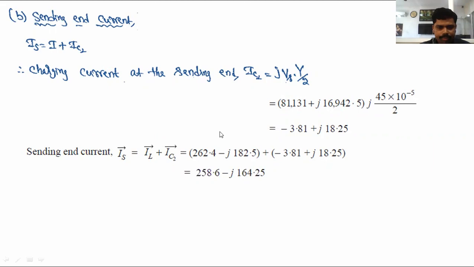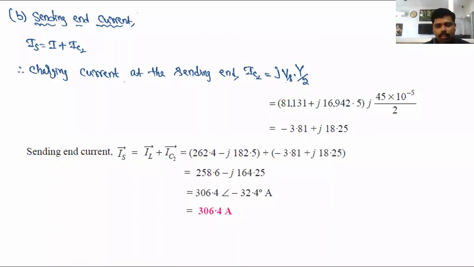It is in rectangular form, so convert it to polar form. In polar form, the sending end current Is equal to 306.4 at an angle minus 32.4, but the negative sign is eliminated. That is, Is equal to 306.4, and the angle theta 2 equal to 32.4.